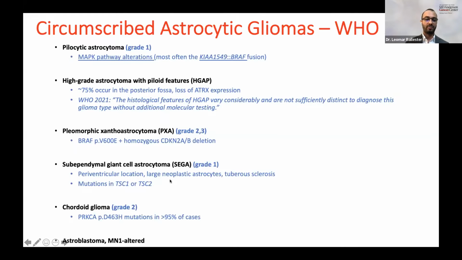SEGAs, which are grade 1 tumors, there's not much change in the classification or grading of SEGAs. They're usually periventricular, large astrocytes associated with tuberous sclerosis, mutations in TSC1, TSC2. Chordoid gliomas, usually in the third ventricle, they're grade 2 tumors. And now we know that the great majority of chordoid gliomas have a mutation in the PRKCA gene, specifically in amino acid 463. And we have astroblastomas, which are defined by not just the histology of the astroblastic rosettes, but also having the MN1 alteration.